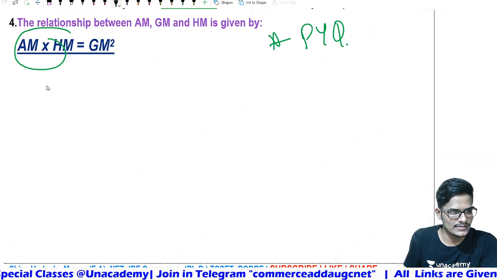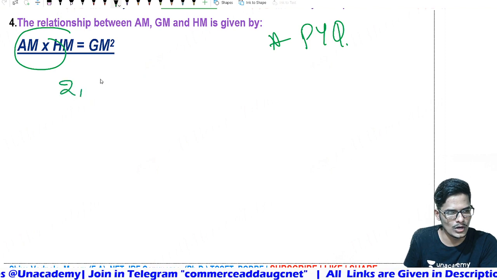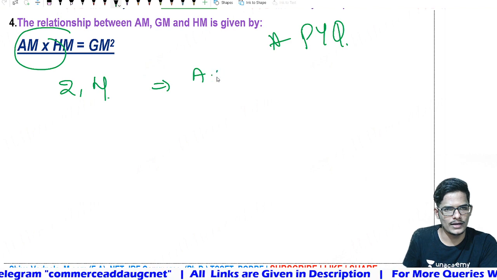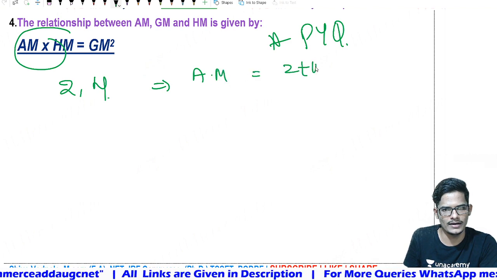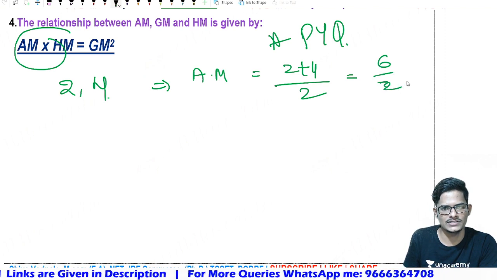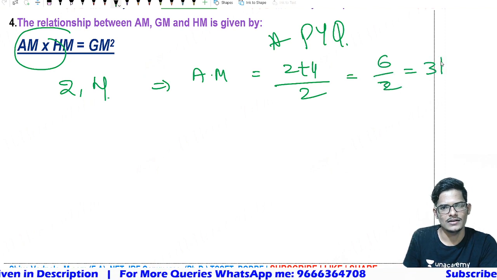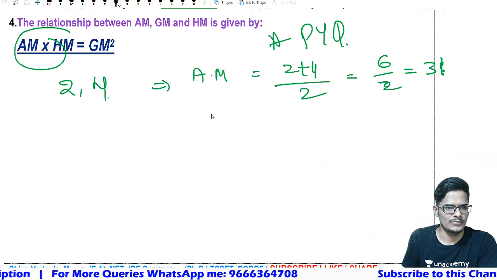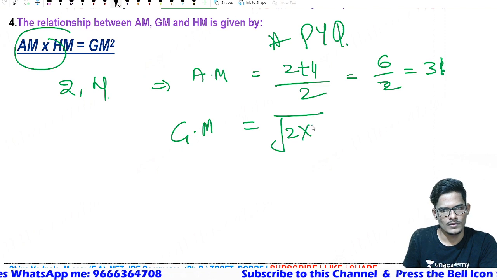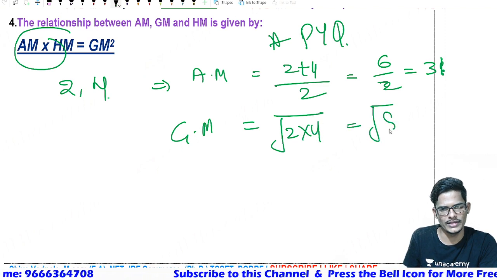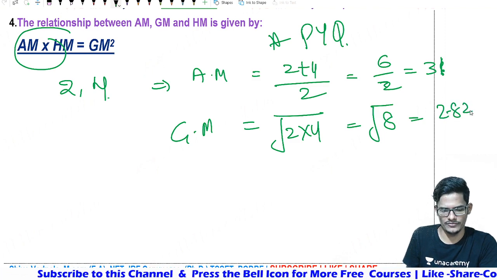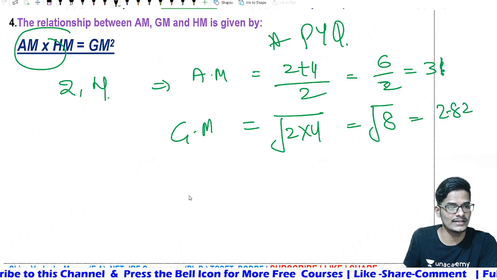Here, the observations that we can take are 2 and 4. The arithmetic mean of 2 and 4: AM is equal to 2 plus 4 divided by 2, the number of observations. So 6 divided by 2 is equal to 3, which is the arithmetic mean. Geometric mean is equal to the square root of 2 into 4, that is root 8, which is equal to 2.82 something, which I calculated over here to avoid wasting time.